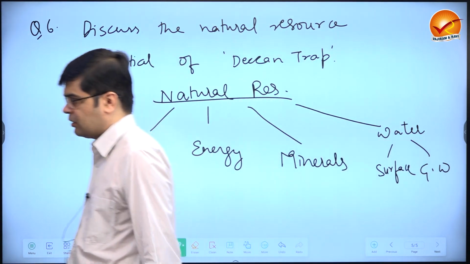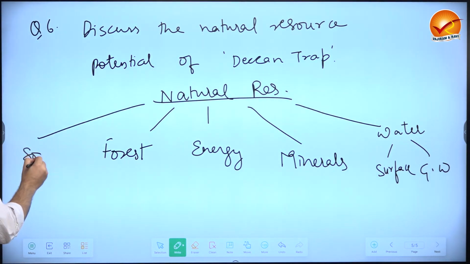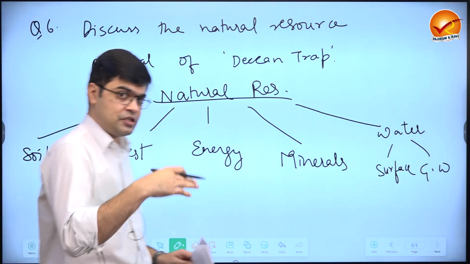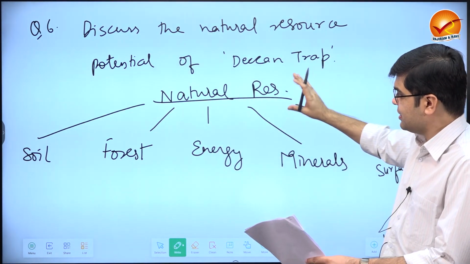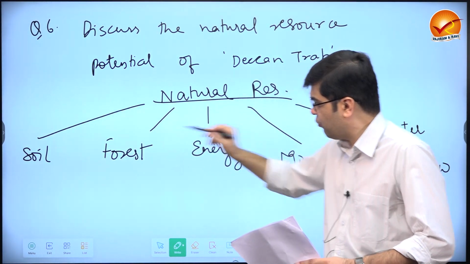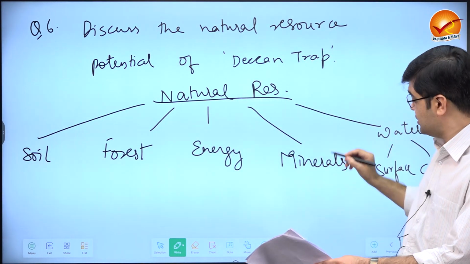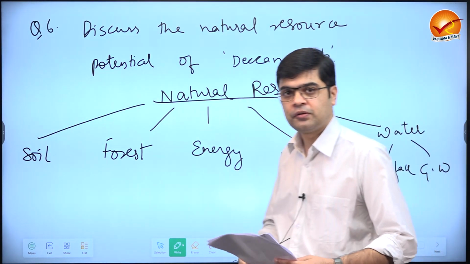Okay. So it will mean the resource like soil. If the soil is fertile, it is itself a resource. So when you look at the natural resources, then natural resource can be soil resources, forest resources, energy resources, minerals and water resources, both surface as well as groundwater resources.